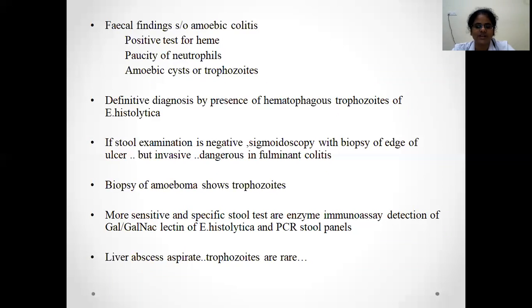Liver abscess aspirate showing a trophozoite is very rare, because in the liver abscess, whatever we aspirate will be the necrotic liver parenchymal tissue. The trophozoites will be in the margin of the abscess, in the capsule of the abscess.